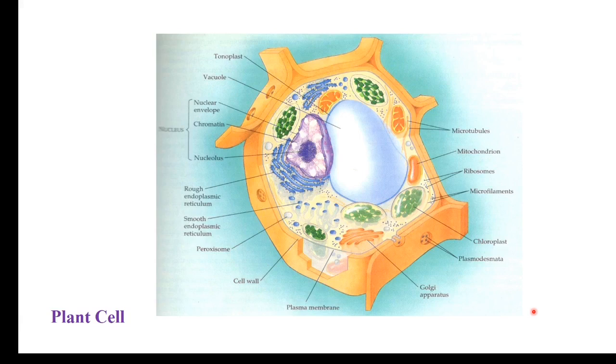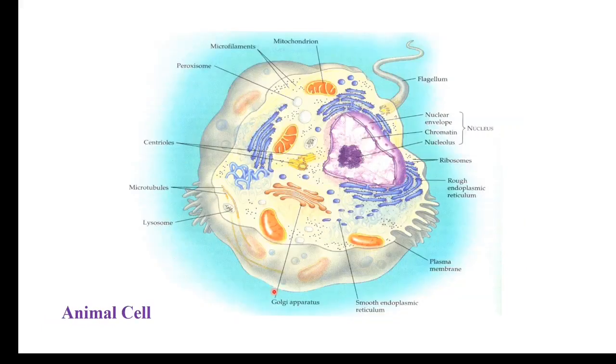Now you can see a plant cell here, a plant cell with a big vacuole and so many chloroplasts, chromoplasts, they are present there. The cell wall is present here, and this cell wall is important because it gives protection to the cells. That's why plants are present in the open surroundings. They are not hiding like us, or like animals in the caves or in the houses. They are naturally protected by this cell wall. So cell wall is a very important difference between animal cell and the plant cell.